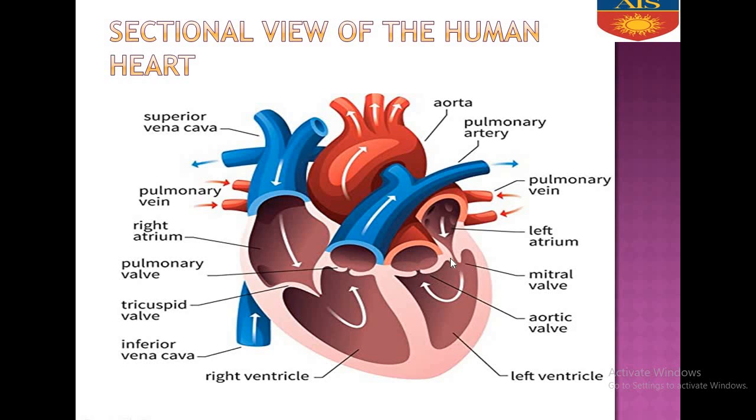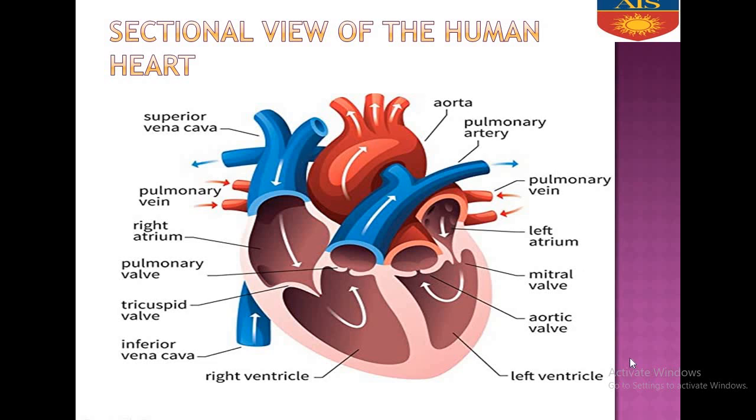This mitral valve, or bicuspid valve, prevents the backflow of oxygenated blood from the left ventricle to the left auricle. Then the oxygenated blood enters from the left ventricle to the aorta through the aortic valve. The aortic valve prevents the backflow of blood from the aorta to the left ventricle. Then the aorta transports oxygenated blood to the different parts of the body.